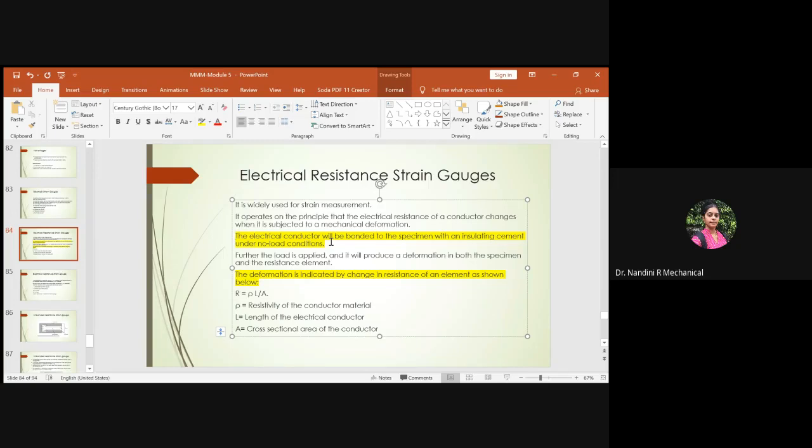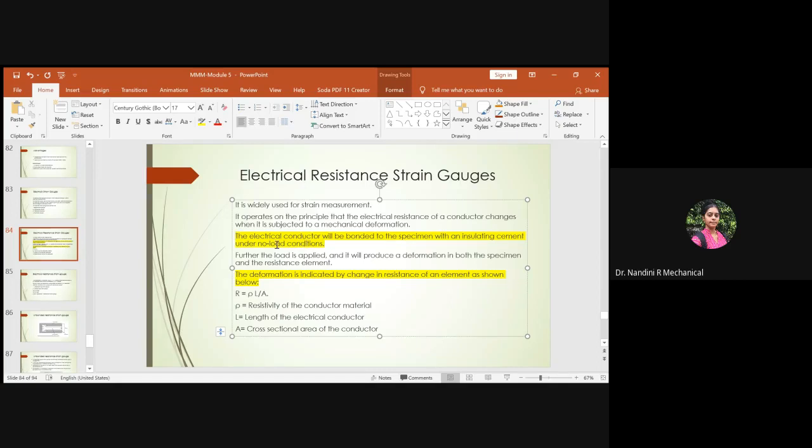All the measuring specimens we studied until now were subjected to some loading condition. Due to the induced load, we used to measure the deformation either using mechanical strain gauges or optical strain gauges. But here, the electrical conductor will be bonded to the specimen using an insulating cement, and it will not be subjected to any loading condition.